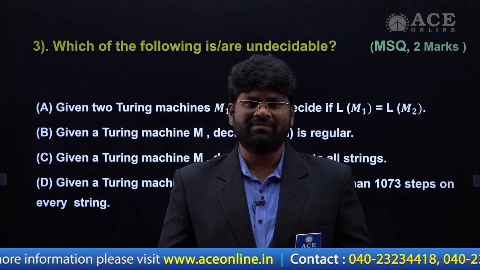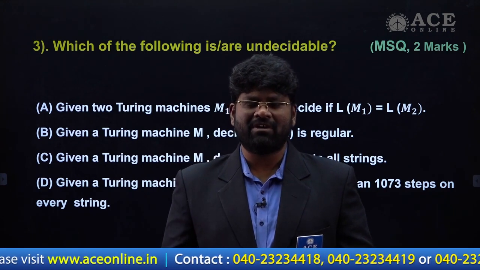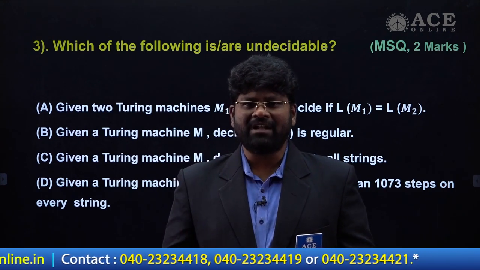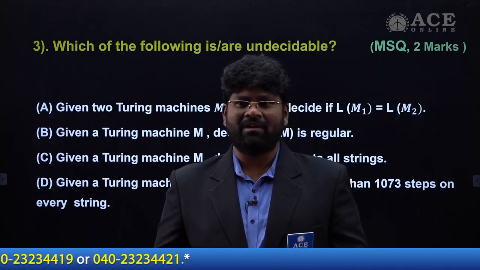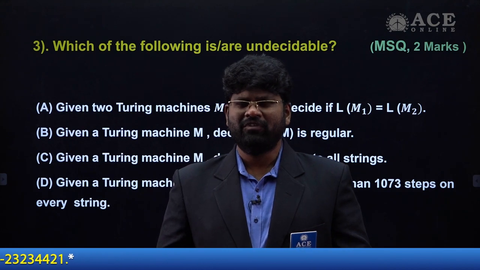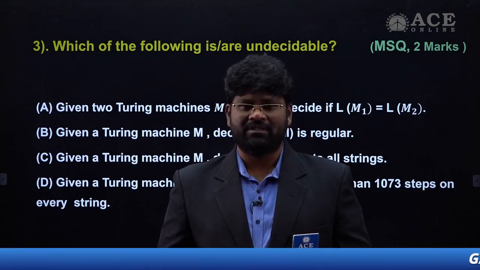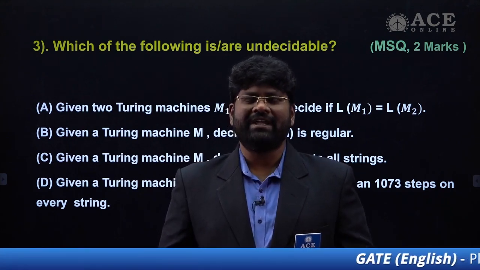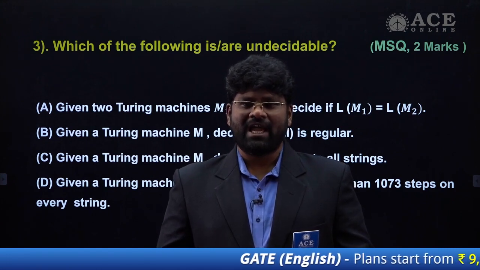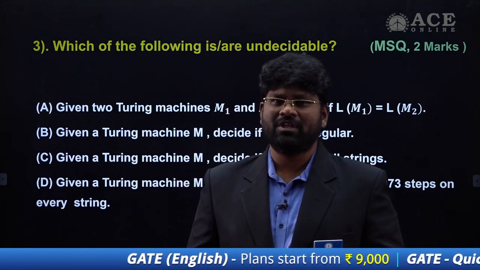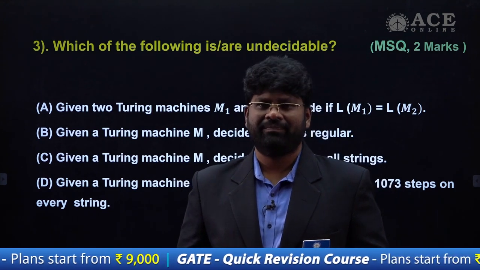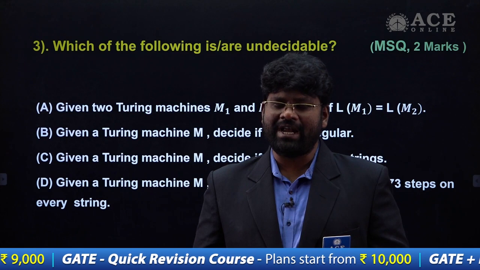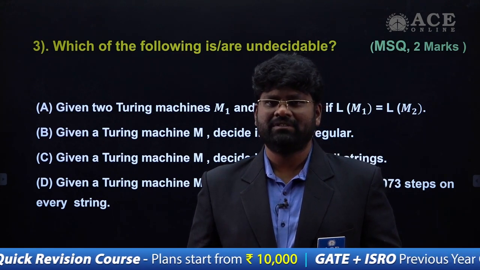But you cannot fix whether it's a regular language or a context-free language. That part you cannot decide. So languages accepted by a Turing machine, we can't guarantee all the time it's going to be regular. That's why deciding whether it's regular is an undecidable statement. Even for context-free language, it's also an undecidable statement.